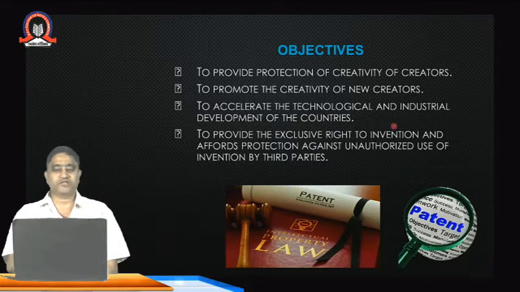It affords protection for the inventions against unauthorized use of the invention by third parties. Once the patent is granted by the Government of India or the IPR office, he has the exclusive right, he has the right to charge that amount, and he is also protected by the government.